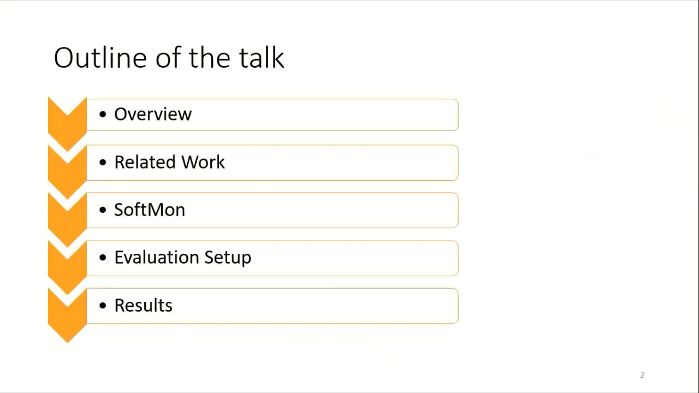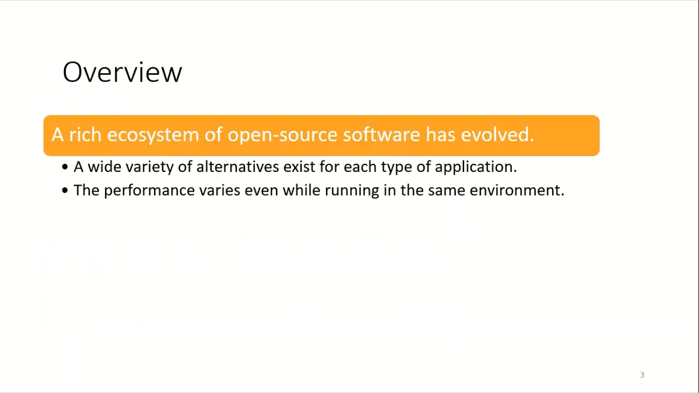Here is an outline of the talk. I will give an overview of the motivation of our problem statement. Then I would discuss the related work. Next, I would explain the various components of our tool SoftMon. Finally, I would discuss the evaluation setup and the results.